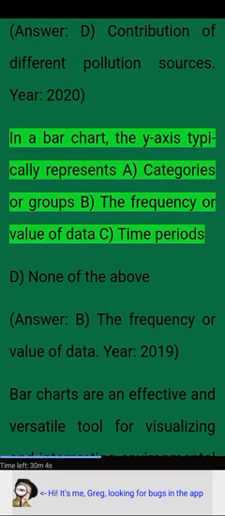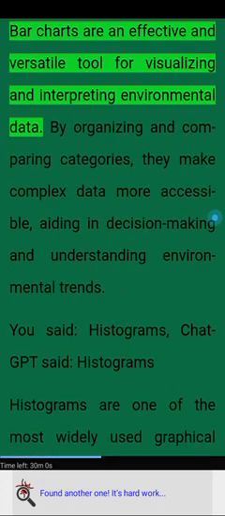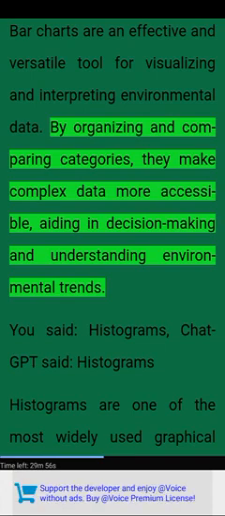Year, 2020. In a bar chart, the y-axis typically represents: A, categories or groups; B, the frequency or value of data; C, time periods; D, none of the above. Answer, B. The frequency or value of data. Year, 2019. Bar charts are an effective and versatile tool for visualizing and interpreting environmental data. By organizing and comparing categories, they make complex data more accessible, aiding in decision-making and understanding environmental trends.